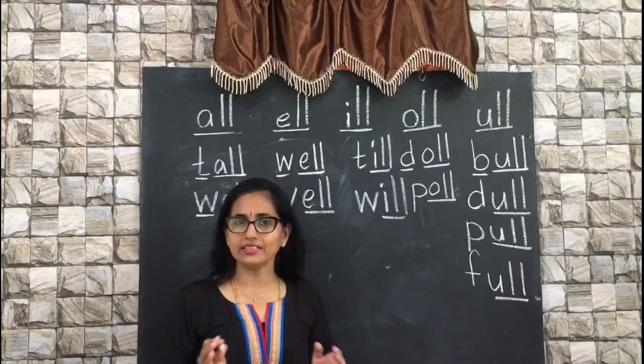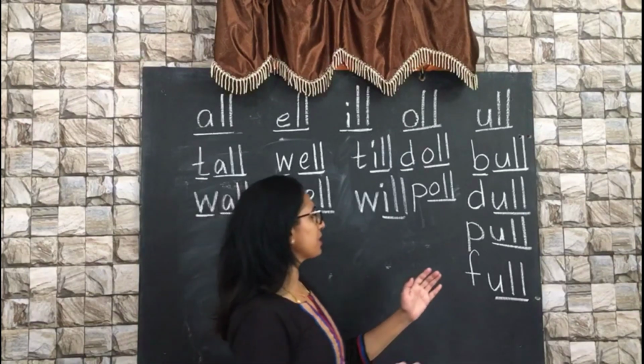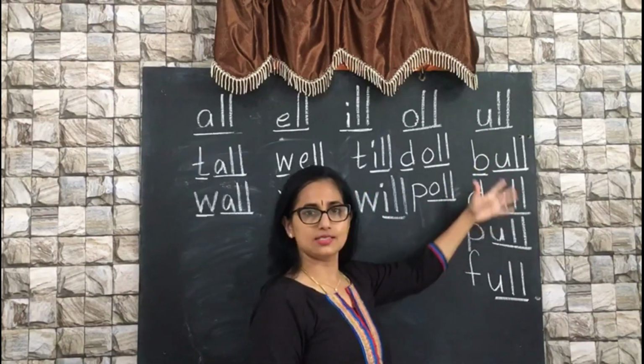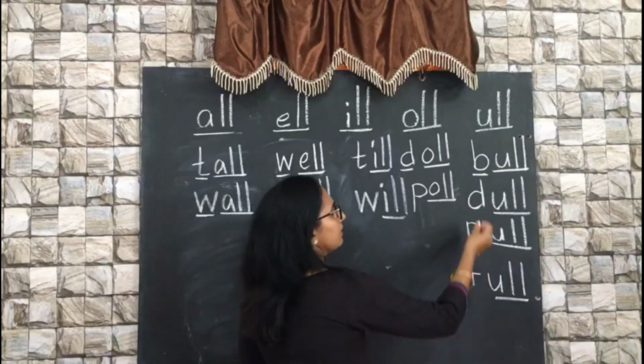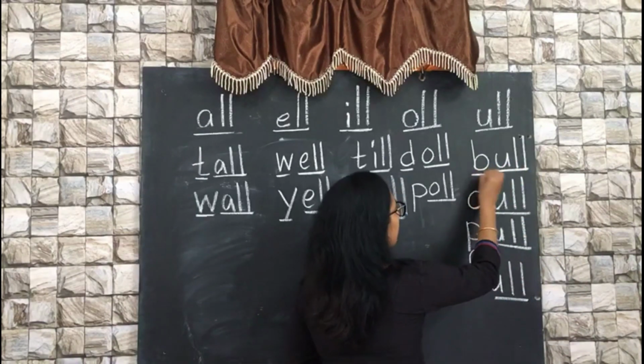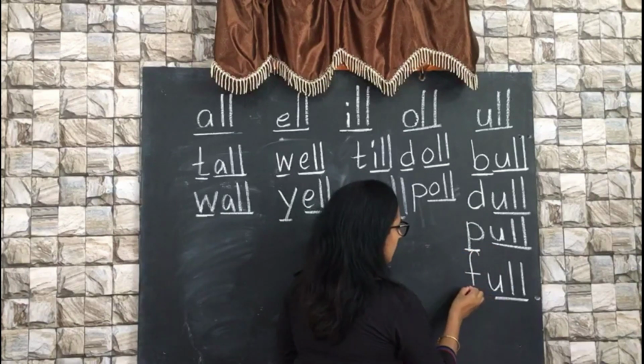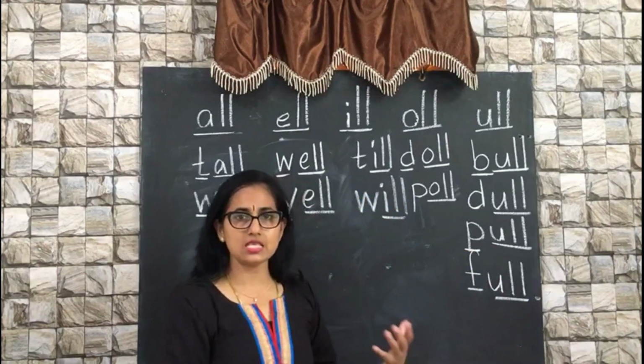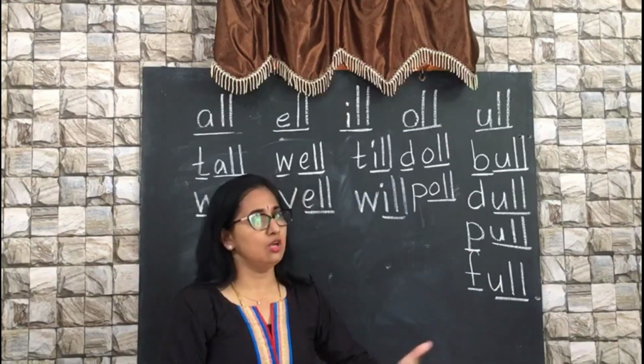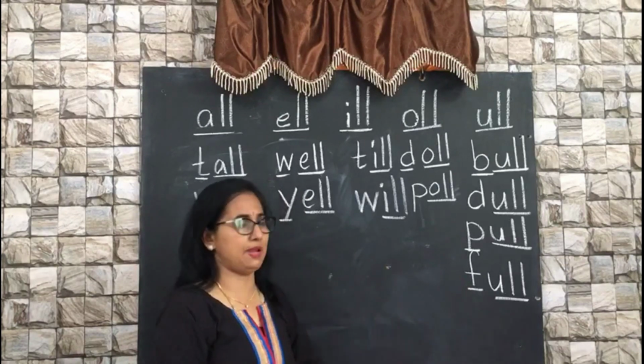And now this is the right time to teach our kids the difference of these two sounds, especially when the U sound comes along with B and P and F. The sound says U, most of the places, not always.